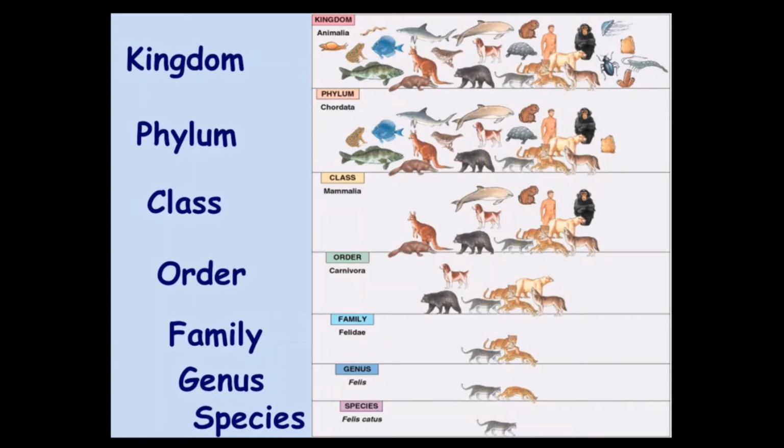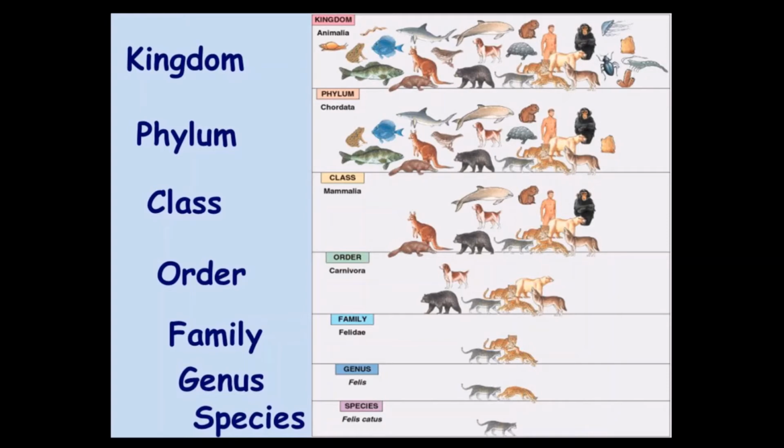The biggest group an organism can be grouped in is a kingdom. Each kingdom is further classified into different smaller groups. Alright, these groups are based on the features of the animals and also how closely they are related to each other.